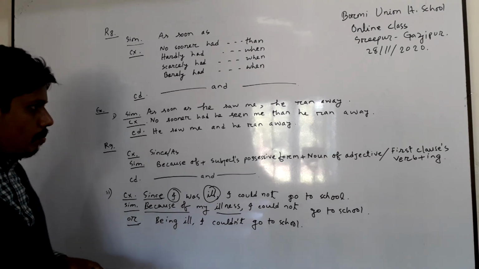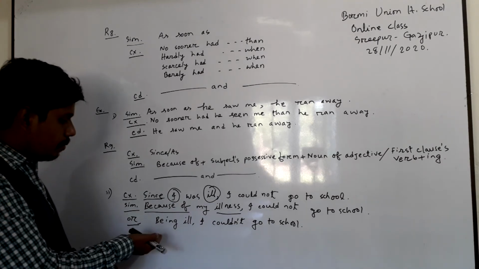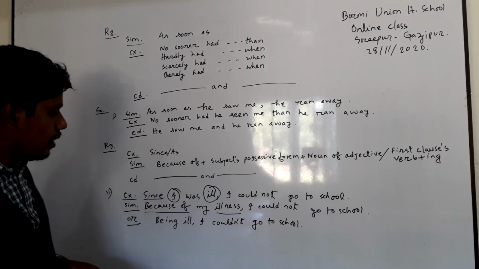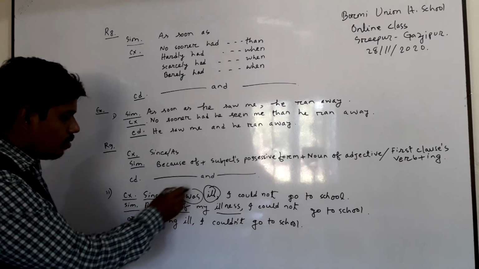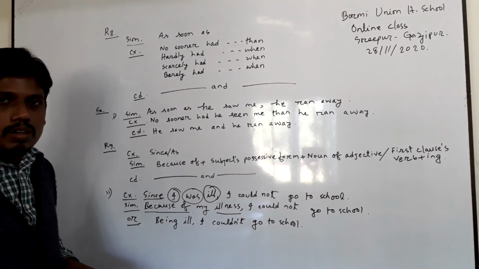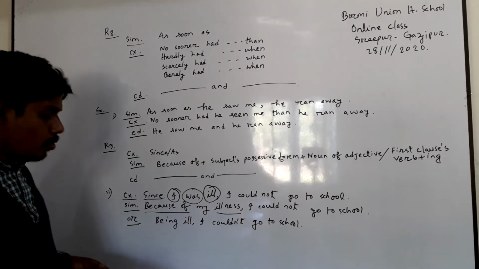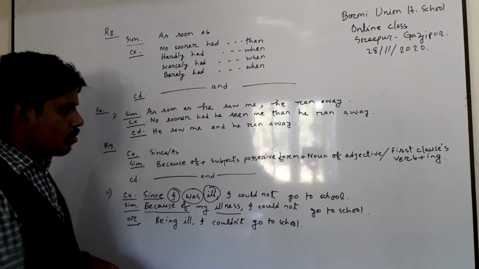You can also transform it into a simple sentence in another way. For example, you have to add "ing" to the verb of the first clause. The verb of the first clause is "was", and if you add "ing" to "was", you have to add "ing" to the be verb. And in this case, you have to write "Being ill, I could not go to school."